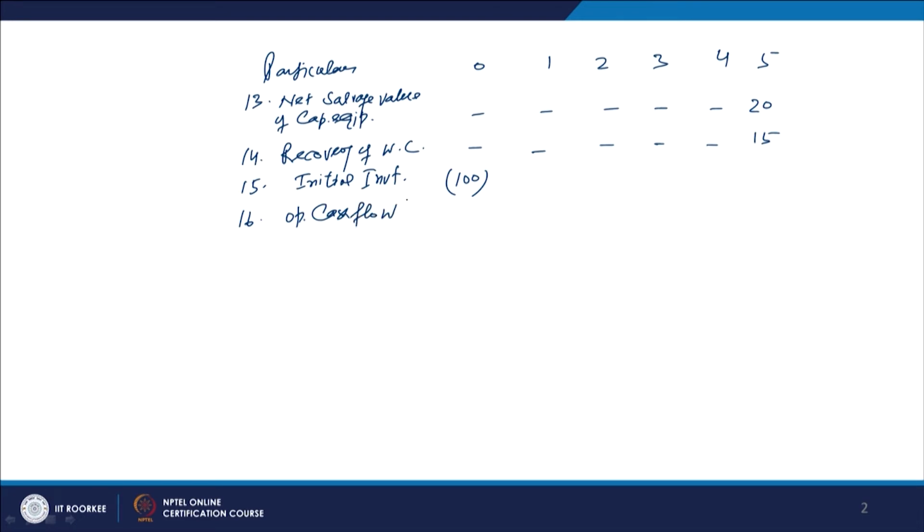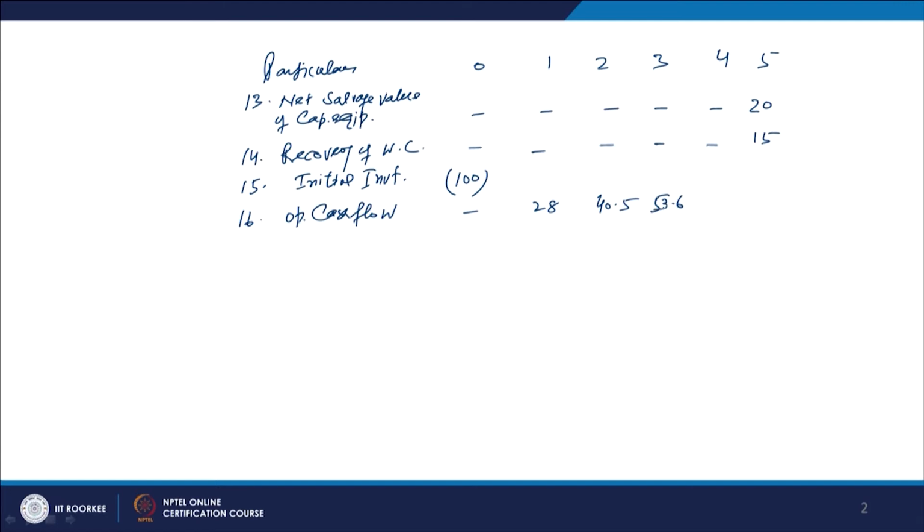So, if you calculate the operating cash flow, we have to draw this information from the previous calculations, the previous sheet, and the operating cash flow comes up as 28, in the next case it is 40.5, and then 53.6, and similarly we will be going forward.